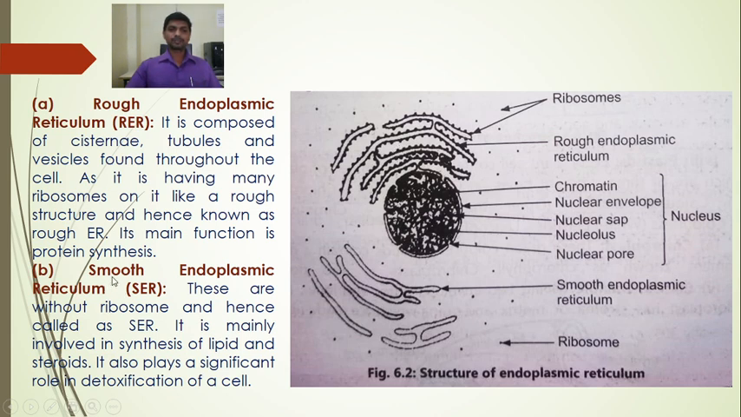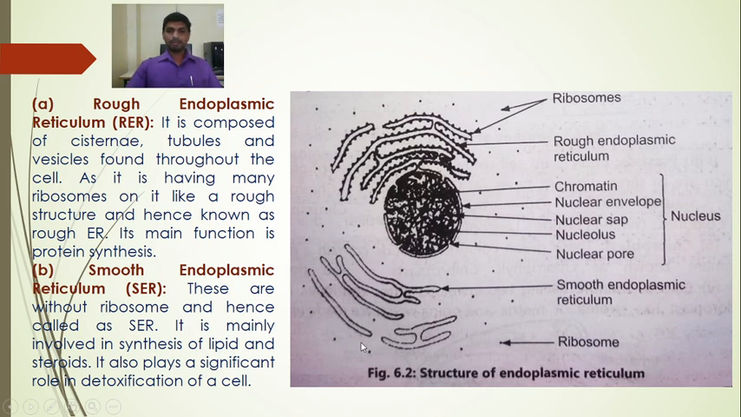Next to this is the smooth endoplasmic reticulum. These are without ribosomes, so they are smooth, hence are called smooth endoplasmic reticulum. It is mainly involved in the synthesis of lipids and steroids. It also plays a significant role in detoxification of a cell.